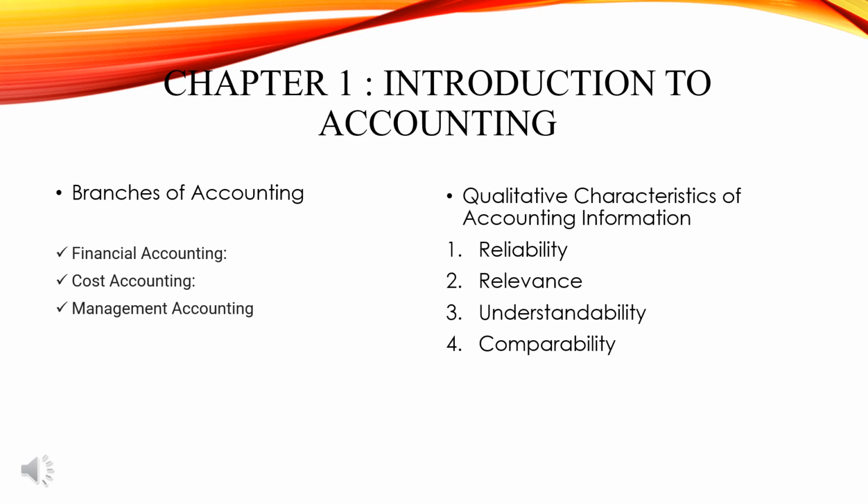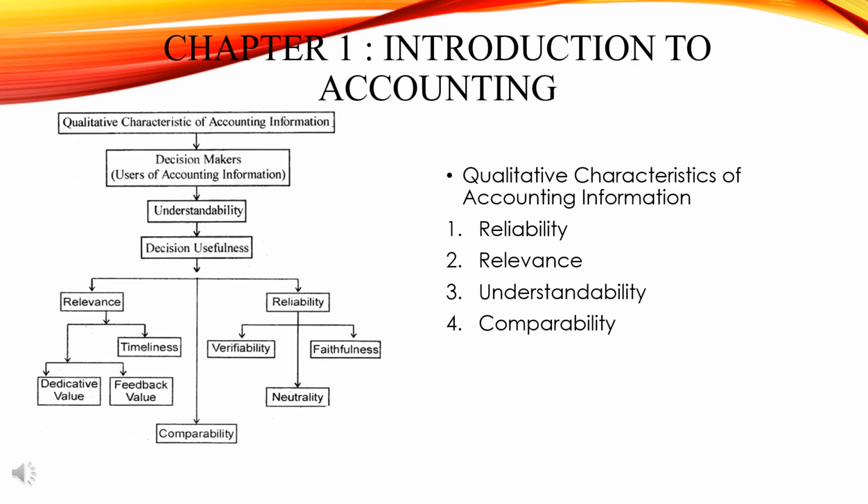Comparability is nothing but accounting information which can be compared. So how can it be compared? Only when they have consistency in the use of common unit of measurement, common format of reporting, and common accounting policies. In our next slide, you can see the qualitative characteristics of accounting information in short, as well as the image description in a diagrammatic manner. Like qualitative characteristics of accounting information, who are the decision makers, what is understandability and all.